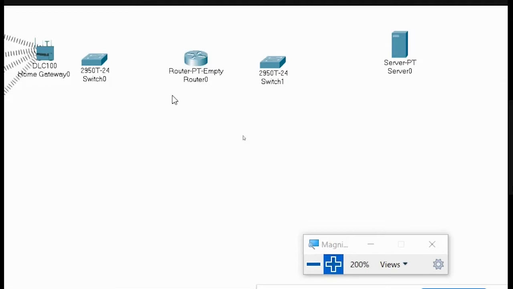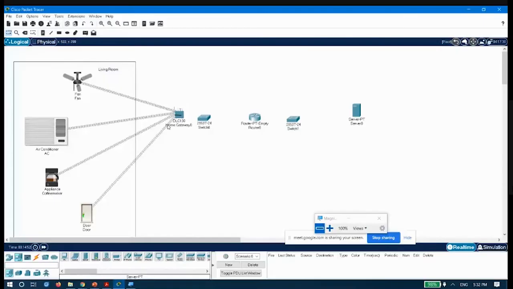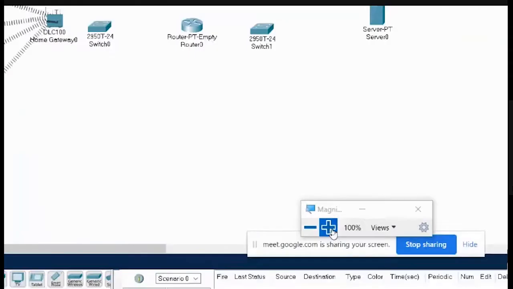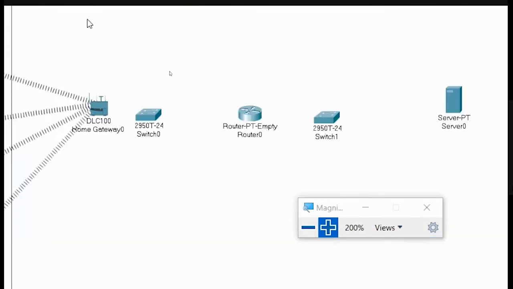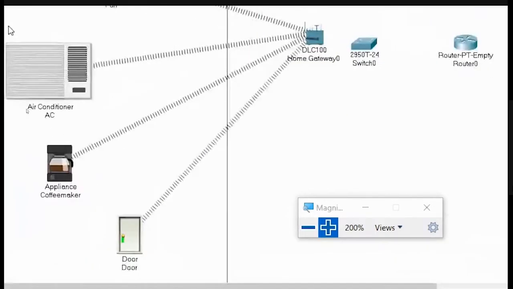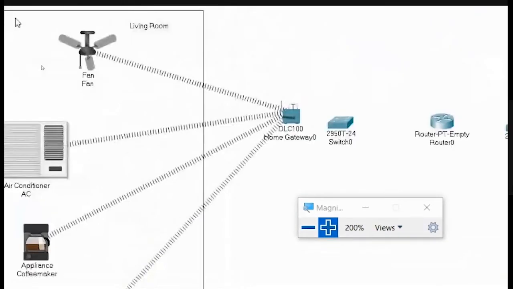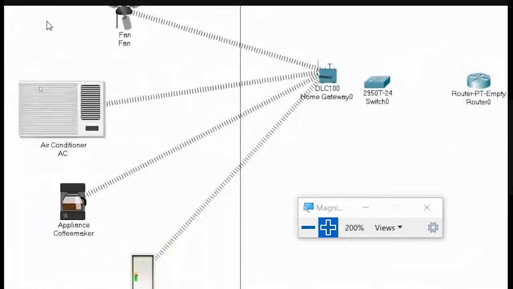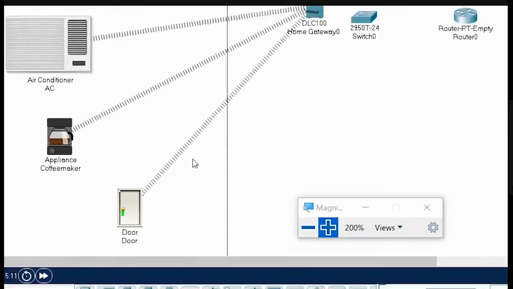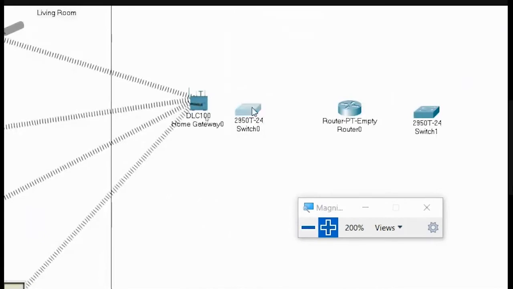You could have an IoT network in which there will be multiple rooms. Living room, kitchen, dining room, all these things you could have. And accordingly you could have the devices or the things that will be relevant there. So in this case, I am only using a single living room where I have these three devices, and then I have a smart door. That's all. So now let us connect these devices with each other.